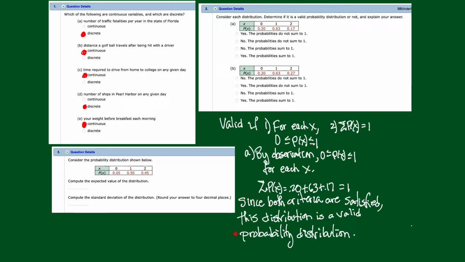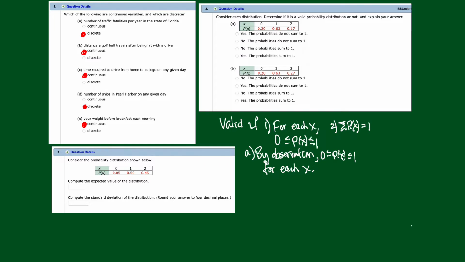So you have to actually write this sentence here. Now, if I'm just doing this for myself, I would just say, okay, that one's good, I'm good to go, and I'd move on. But if I'm presenting something, if somebody asks me a question, I have to answer it in a complete way. So I'm going to say, since both criteria are satisfied, this distribution is a valid probability distribution. You ask a question, I've given you the proof, and I've given you a conclusion. Let's move on to distribution number 2.